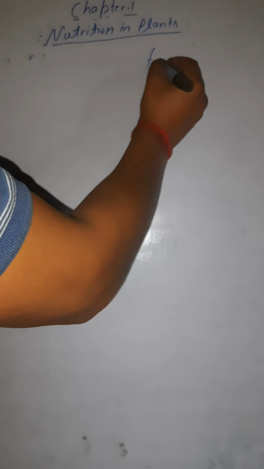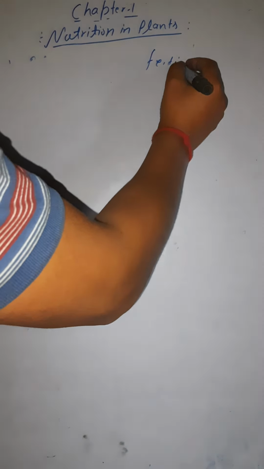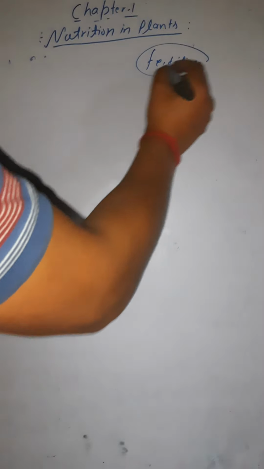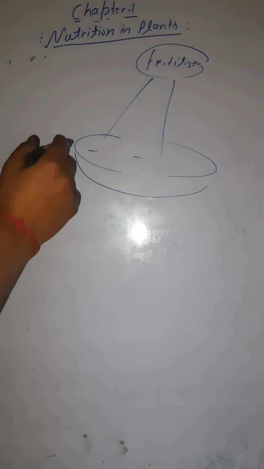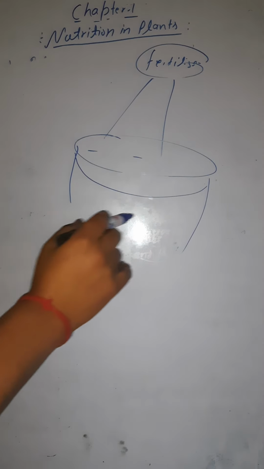So nowadays, while you are using the fertilizers, let's say this is the field soil. If you are using only the fertilizers in the field, they are going to produce more and more crop. It's okay, but later in the long run they are going to affect the quality of the soil.